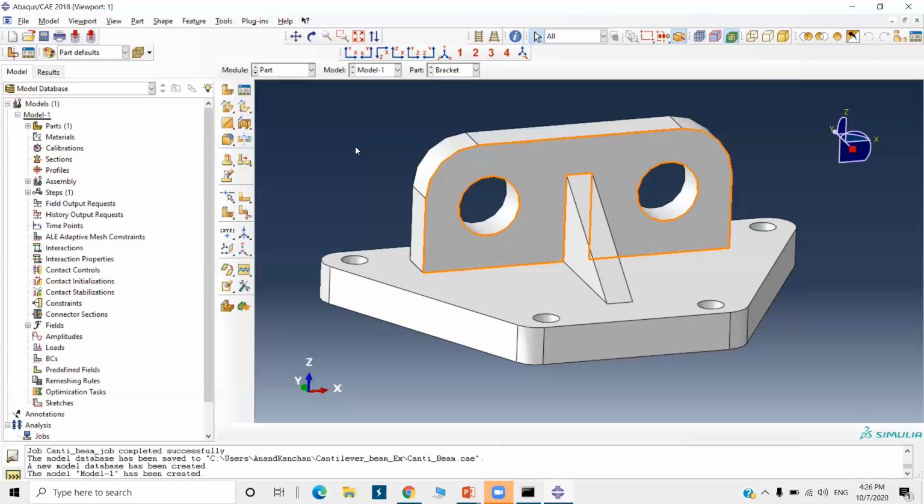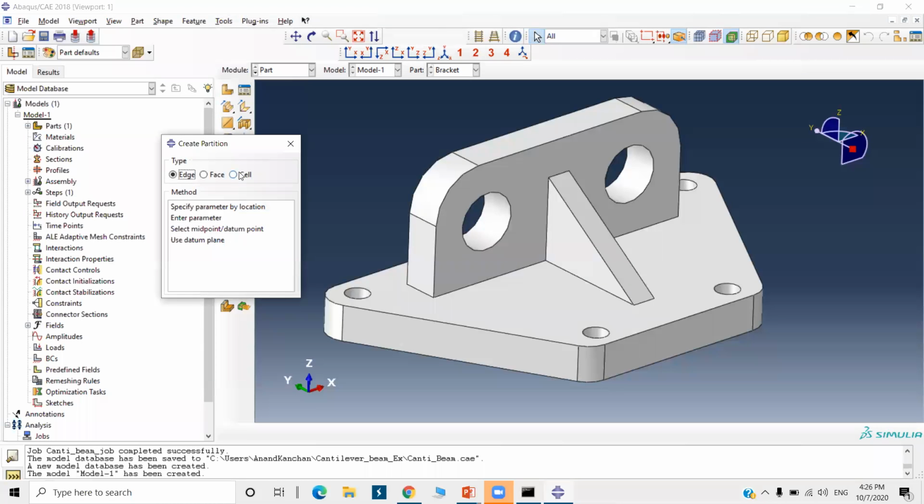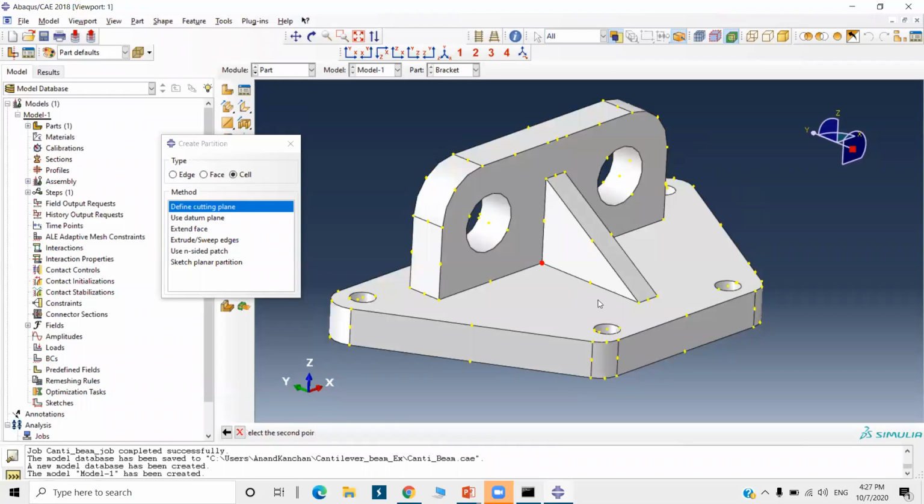And why are we going to create a partition? Okay, I will tell you after the analysis. So go to Tools and go to Partition. Select cell, define cutting plane, and 3 points. Select this point, this and this. Okay, I'm selecting this as a plane and create partition.